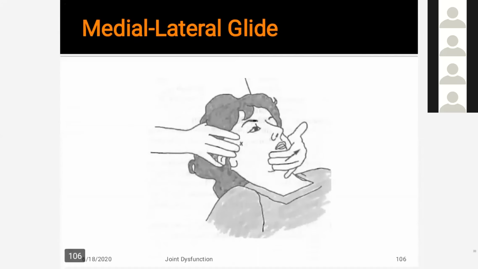Then medial-lateral glide: the therapist is standing behind the patient. One hand, the right hand, holds the patient's head to stabilize it. The other hand, the left hand, with the hypothenar eminence holds the patient's left TM joint, and the fingers hold the jaw. Then apply the glide medially and laterally.